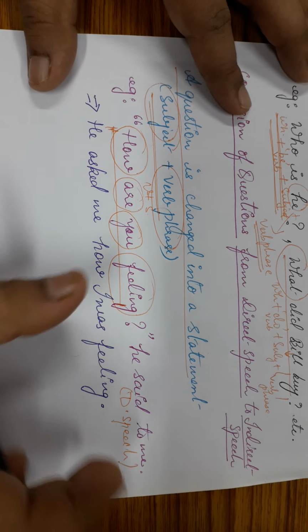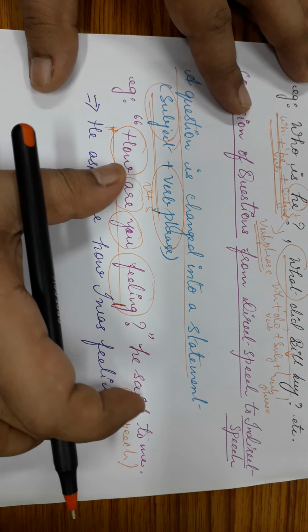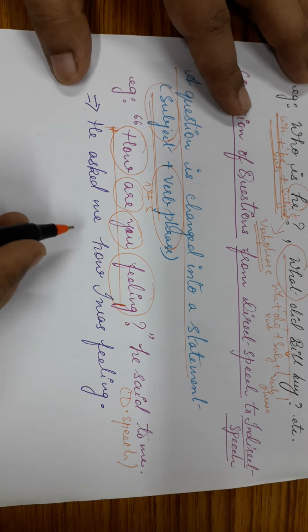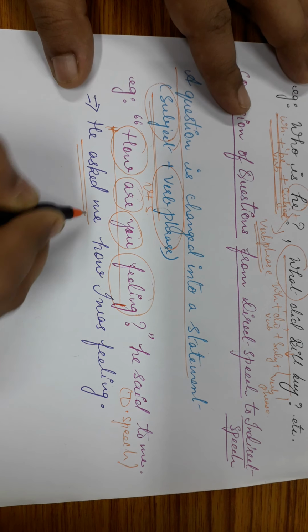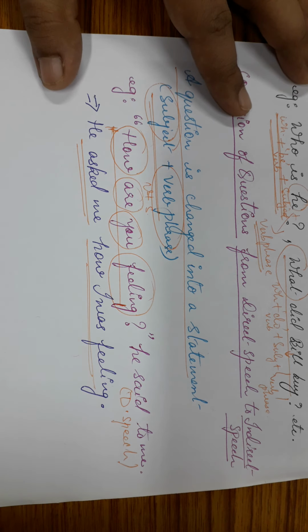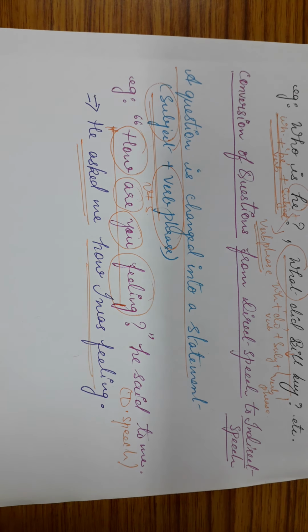Okay. Now when such an interrogative sentence is converted into indirect speech, see how the change has been done. He asked me how I was feeling. Now let's see one by one what has happened over here. Now, we did a few days ago regarding the reporting verbs say and tell. Okay. Now, they are very commonly used in case of sentences.